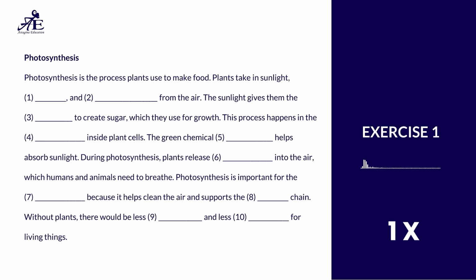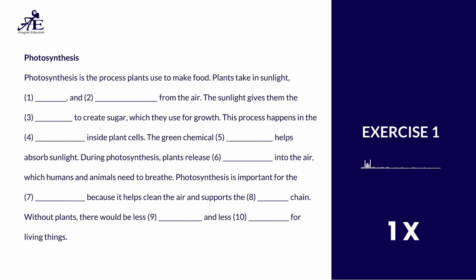Photosynthesis is the process plants use to make food. Plants take in sunlight, water, and carbon dioxide from the air. The sunlight gives them the energy to create sugar, which they use for growth. This process happens in the chloroplasts inside plant cells. The green chemical chlorophyll helps absorb sunlight.